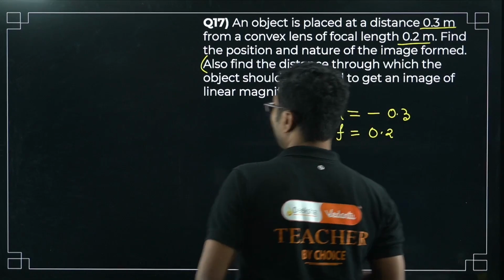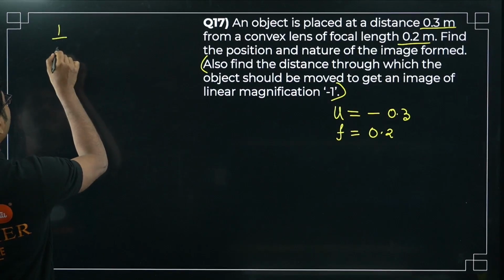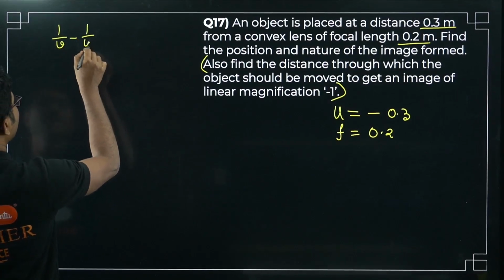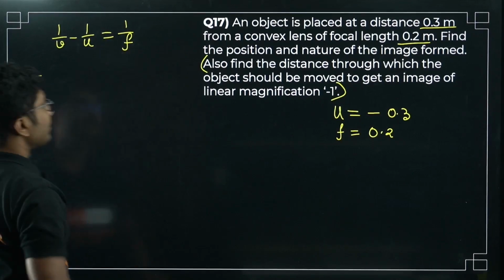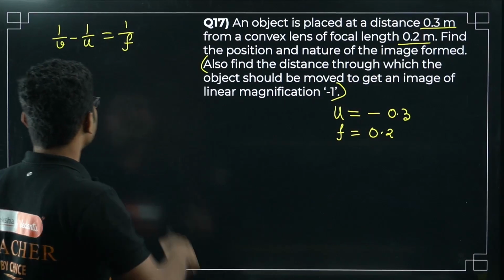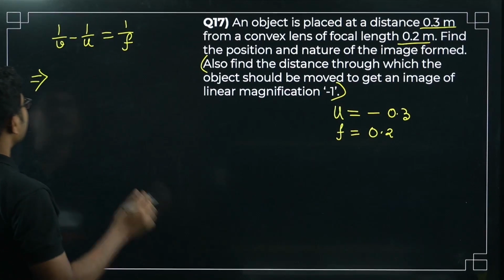Okay, now let's apply the lens equation. 1 by v minus 1 by u equals 1 by f, right? Don't confuse between the lens and mirror equation. There is a plus sign for the mirror equation, there is a negative sign for the lens equation, right?